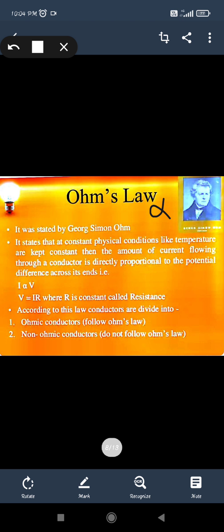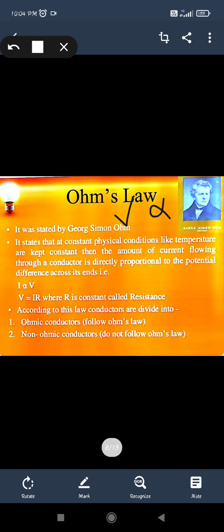That sign shows that whenever one quantity is increasing, the other quantity will also increase with it, and if one quantity is decreasing, the other will also decrease. But with inversely proportional, if one is increasing, the other quantity will decrease, and if one is decreasing, the other quantity will increase.